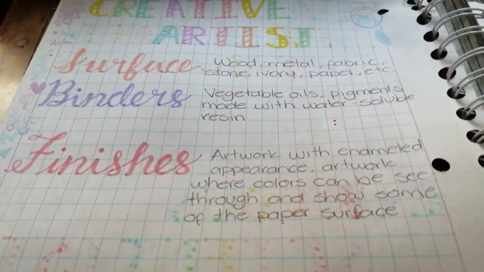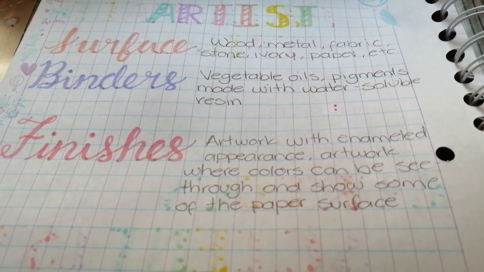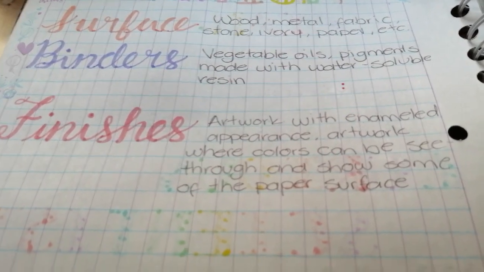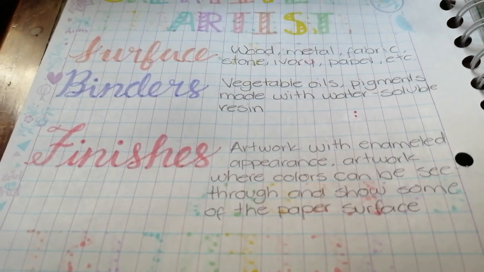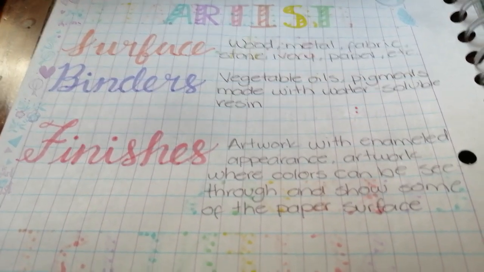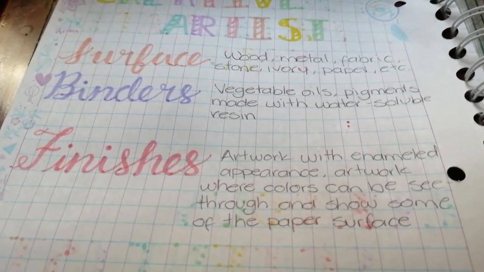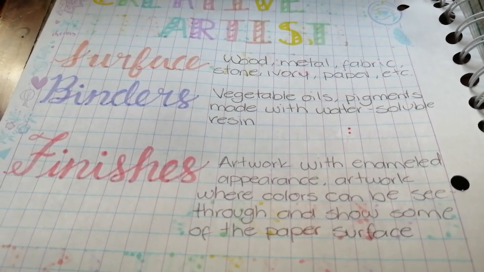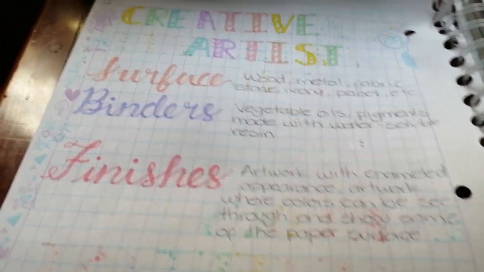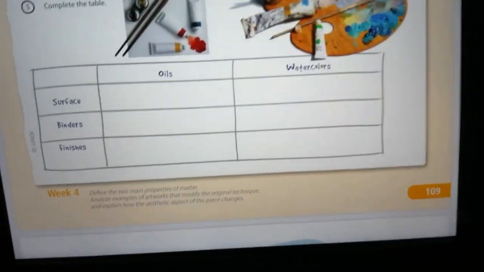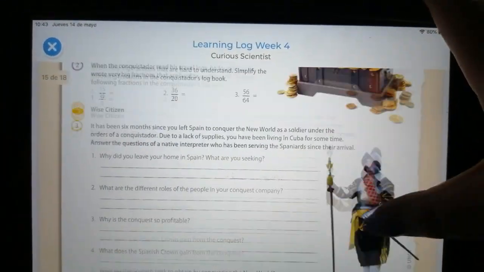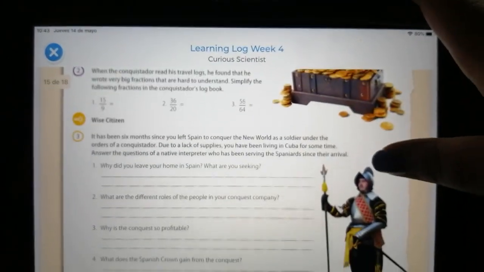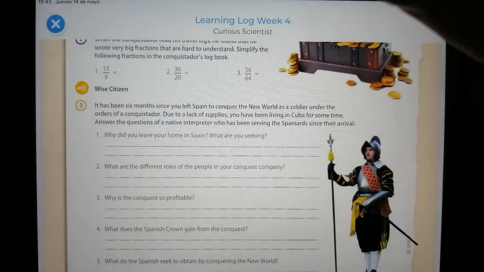So finishes are basically like, I don't know if you have ever seen the sprays they put on a painting after they finish it. Those are the substances they use for making the painting more resistant to all kinds of particles and stuff. Okay, so that's basically it, kids. We will answer this test yourself on the Zoom session, but I want you to arrive with an idea.